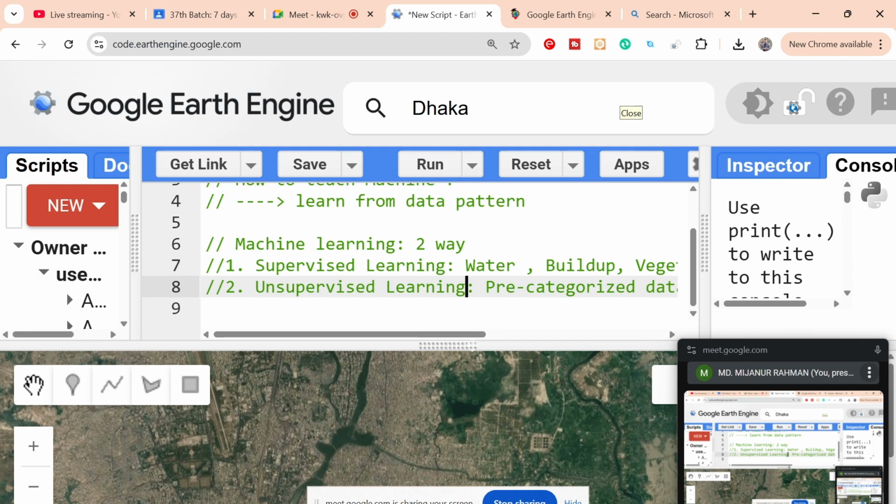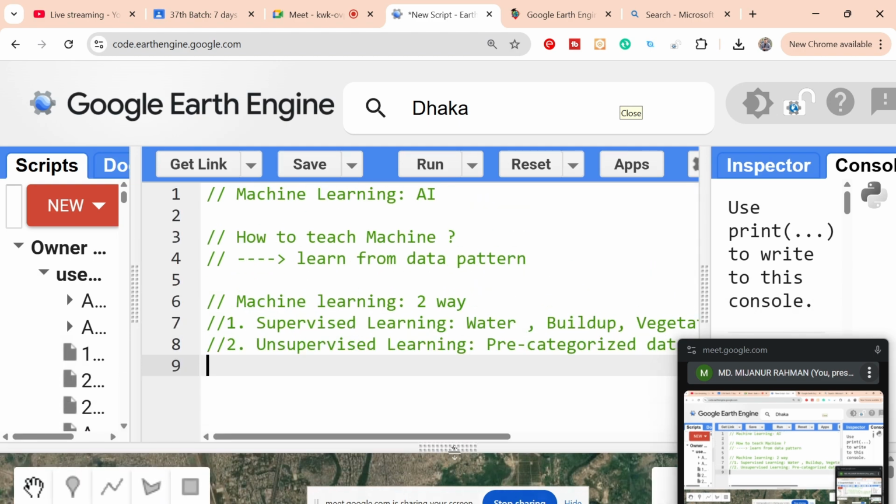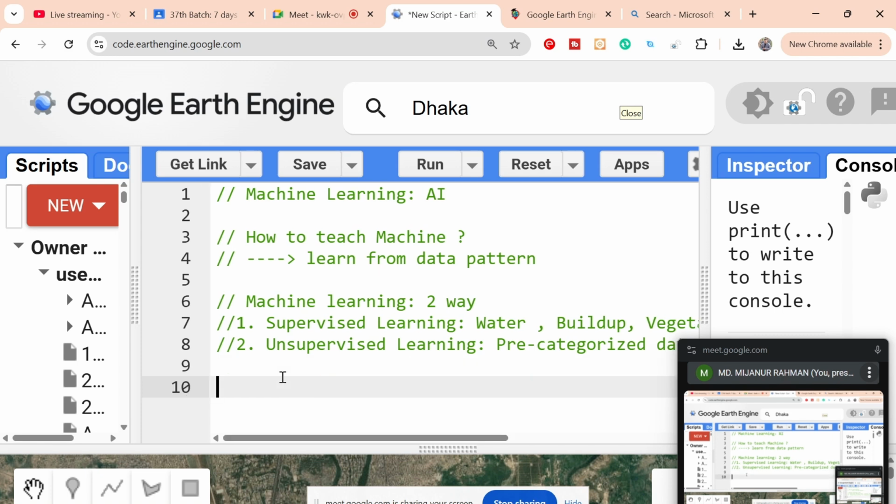Okay, so let's go to a practical example, then I hope you will get a better idea. First of all, we need satellite imagery. We already know how to import Landsat images and how to import Sentinel-2 satellite imagery. I already explained this type of thing: how to import satellite imagery, how to filter it, and how to visualize it. So you already know this.